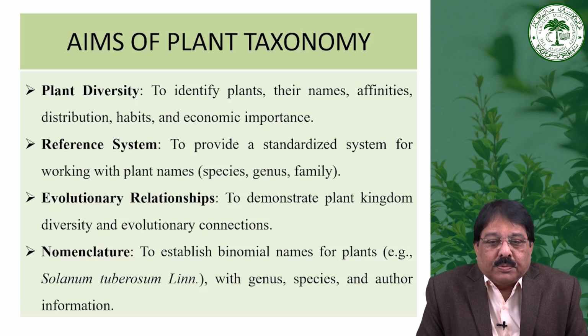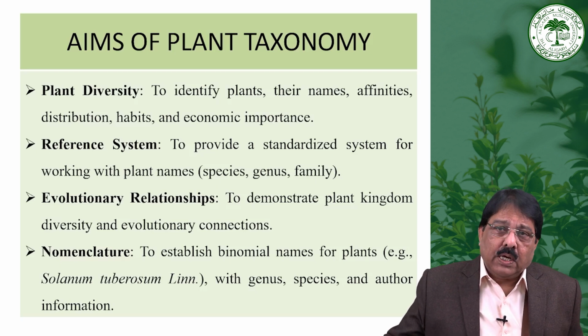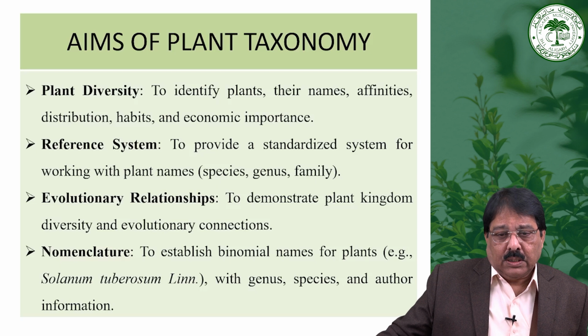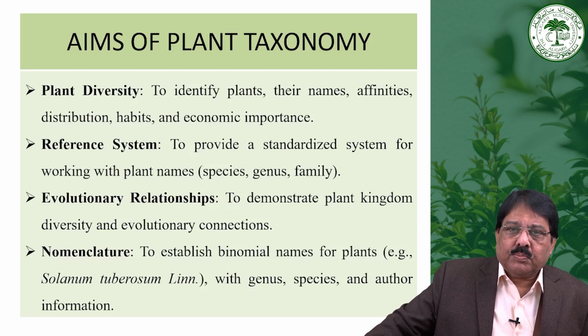Evolutionary relationship is one of the aims of taxonomic study, to demonstrate the diversity of the plant kingdom as well as the evolutionary connections. Nomenclature is also an aim of taxonomy, giving the name to the plant in the form of genus and species with the help of the International Code of Nomenclature. There is a complete set of rules for naming plants. So the main aims are plant diversity, a reference system, and the evolutionary relationship with nomenclature.